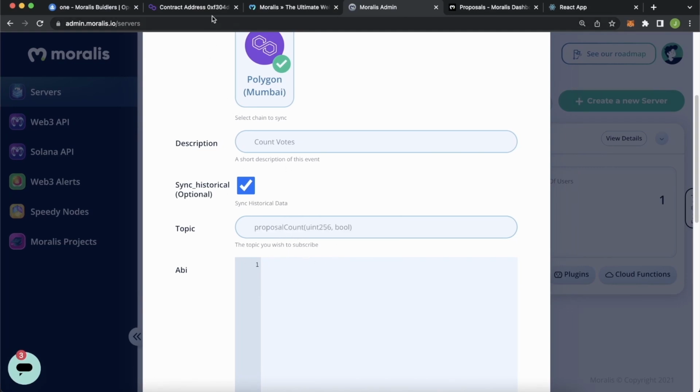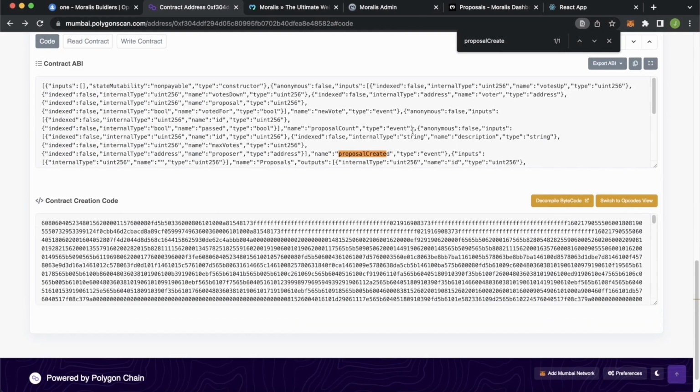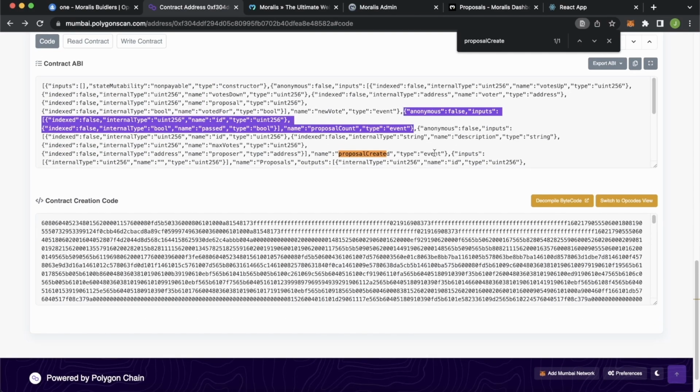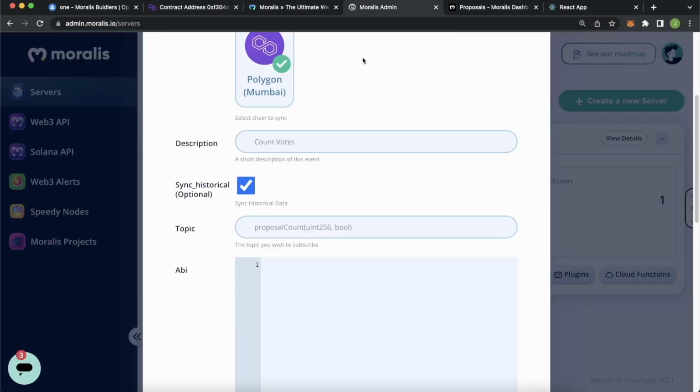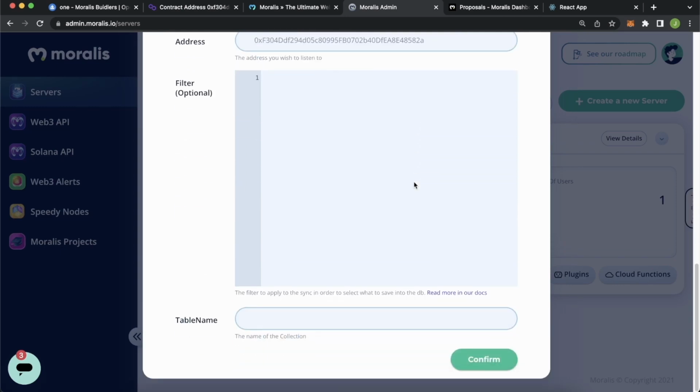Then for the contract ABI, go back to our ABI once more, find our proposal count event from here, very short this time, copy that back into our admin dashboard, paste it in there, then the contract address, again paste it in here, then scrolling down to the bottom and calling a table name, we can give this a table name of proposal counts and confirm.